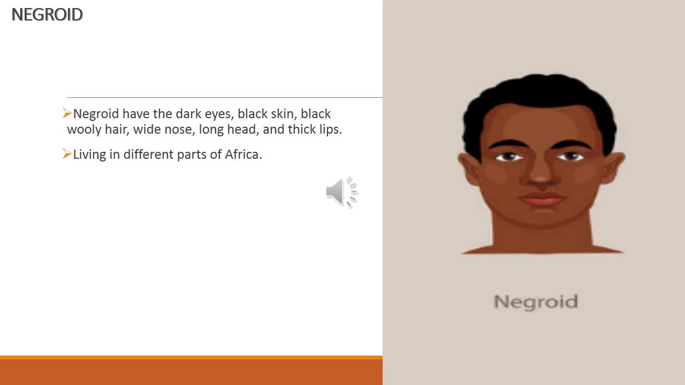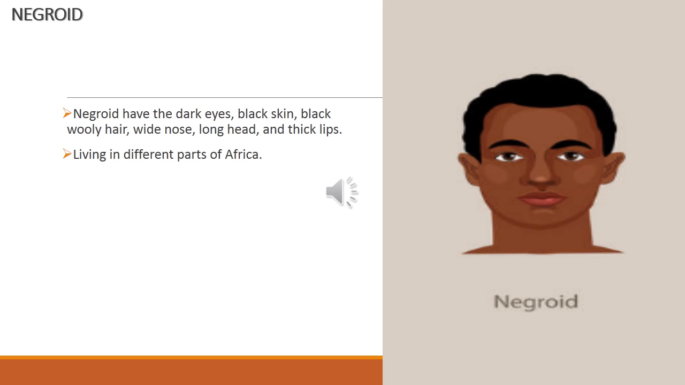The Negroid. They have dark eyes, black skin, and black woolly hair. If you see the hair of the Negroes, it is woolly, that is, it is like curly hair. Then wide nose, long head, and thick lips. Their lips are thick.